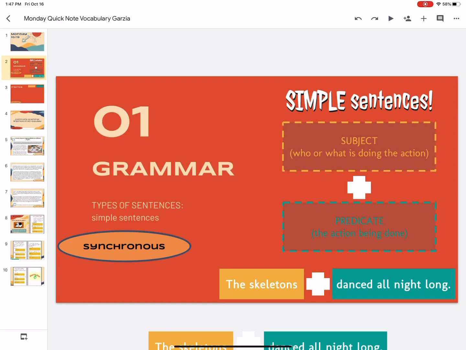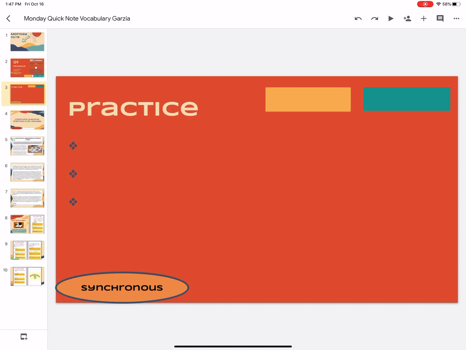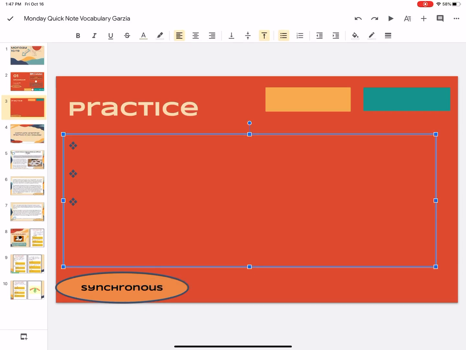So an example, the skeletons plus danced all night long creates a sentence. The skeletons is the subject, and the predicate, the action, what the subject is doing, is danced all night long. So pretty basic, so we're just going to practice this a little bit. In our live session, we would come up with 3 examples on our own, but for right now, I'm going to go ahead and give you a couple of examples since you are not live and you cannot come up with sentences with us, so I'm going to come up with some simple sentences.